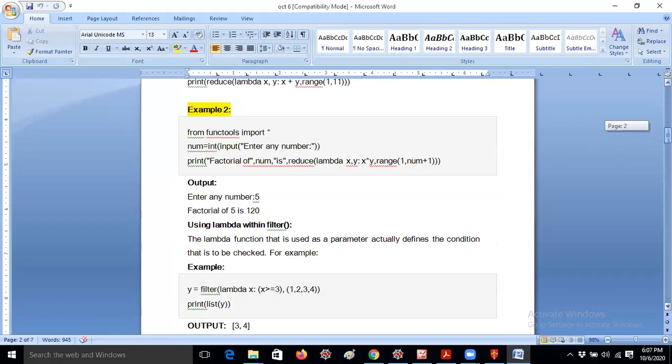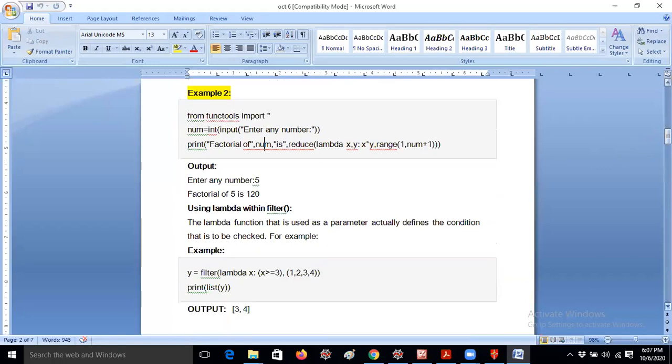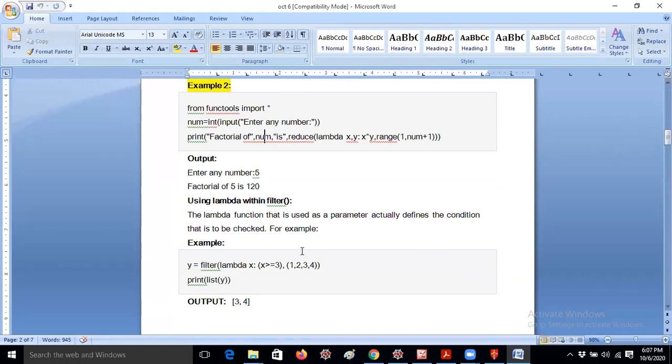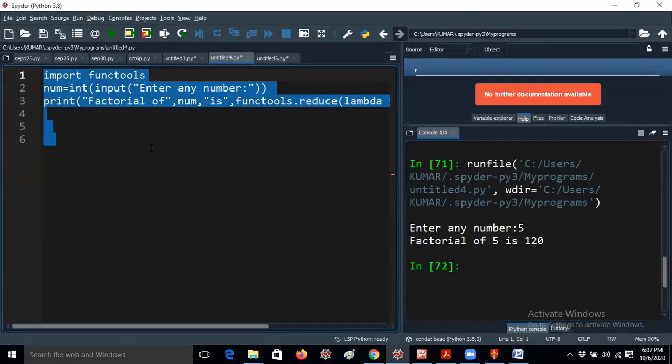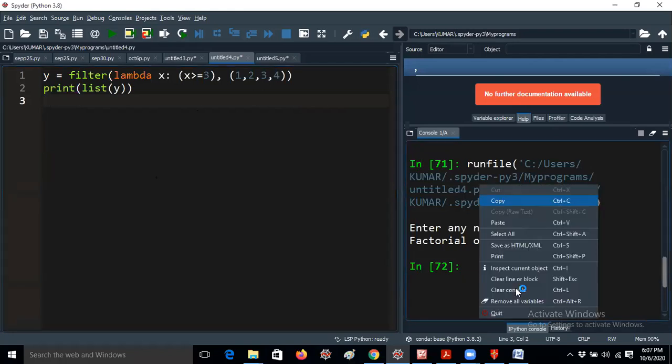I'm giving a lot of examples using lambda with filter, combining all the methods now. I will tell the first example, then you have to tell the next examples. So now I am telling lambda with filter. Actually the concepts are completed, and these are additional concepts. You no need to learn by heart or study them, especially second year students. I'm just telling for your understanding purpose, giving examples now. Here I'm giving y equal to filter of lambda x. Let me clear the console.